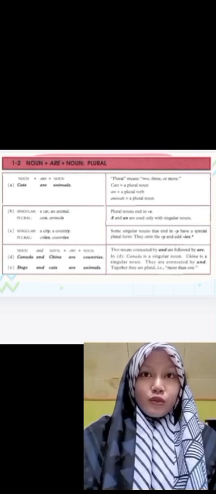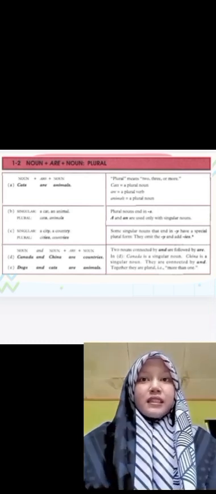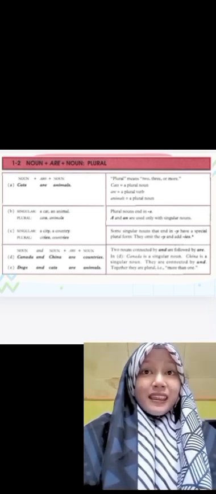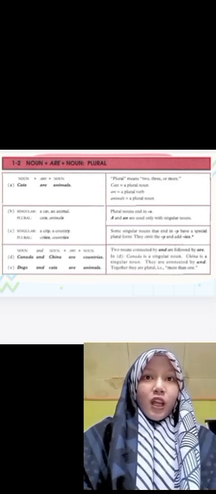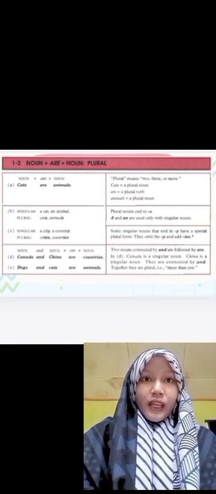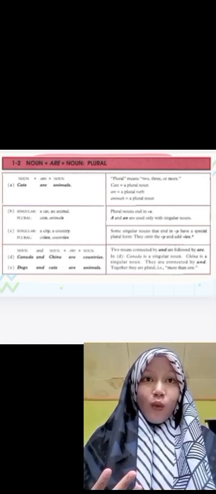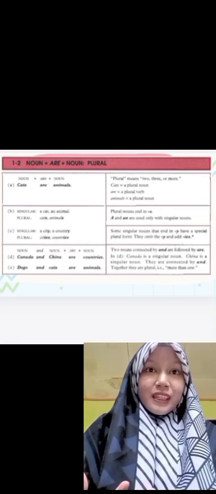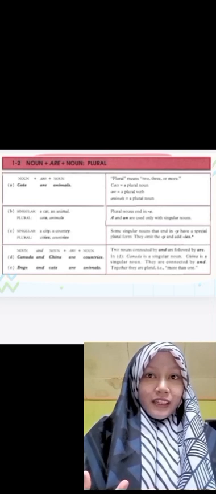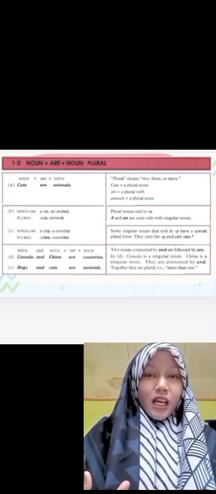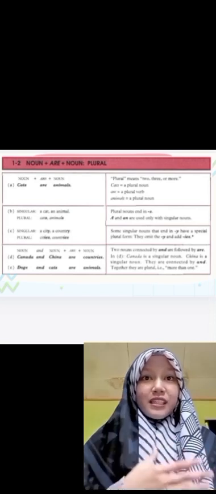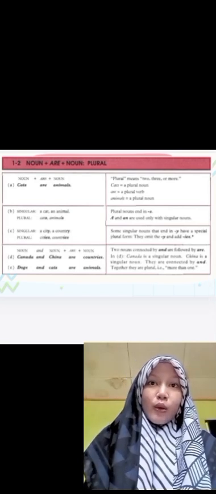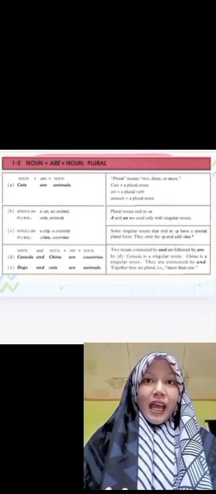But not all nouns always use s. Here is another example. City, a city, a country, a country. Some singular nouns end with Y, like city, it ends with Y. Country also ends with Y. Here this is a special case.